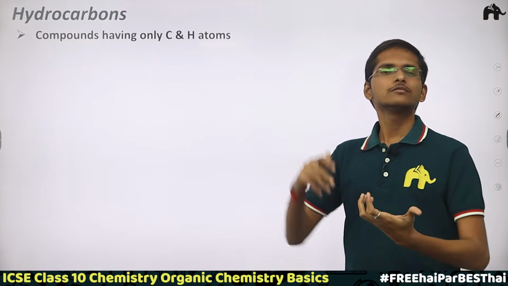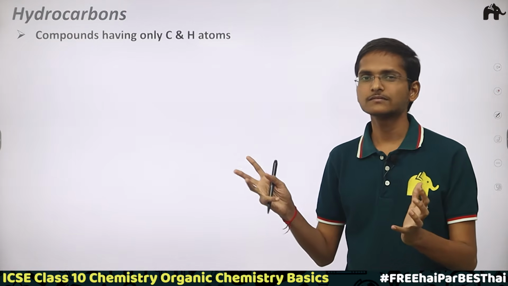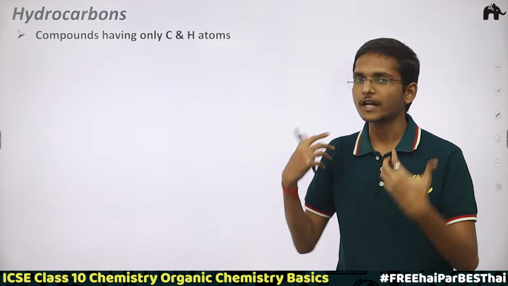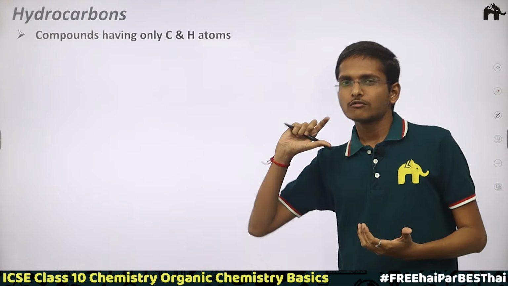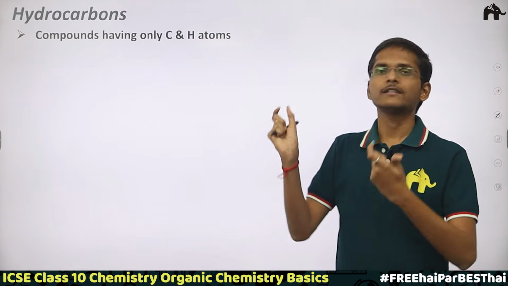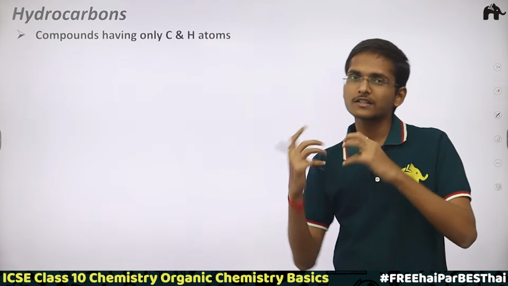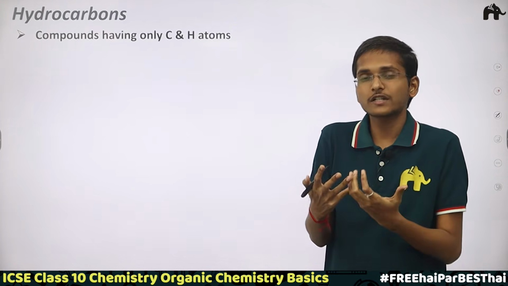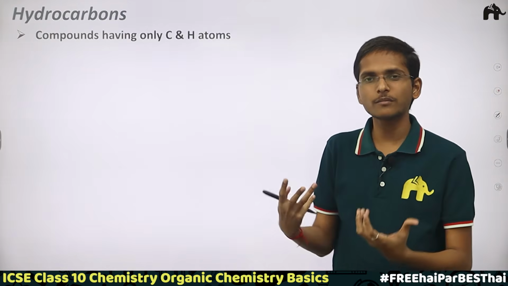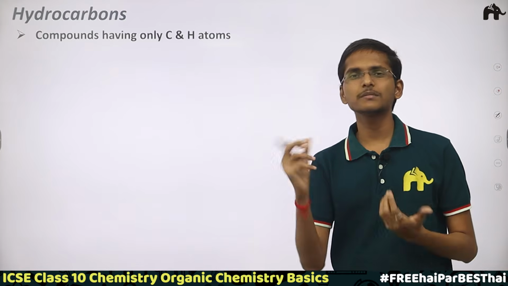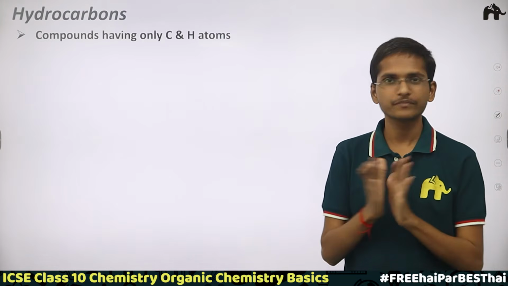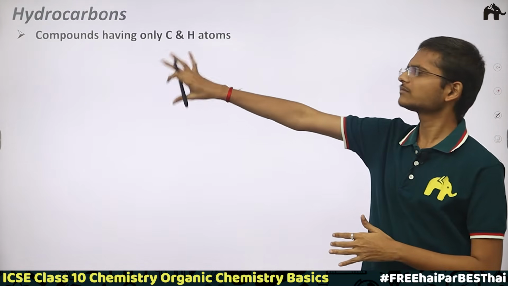Now as I have told you, once we finish with the unique nature of carbon atom, then we are going to start with the hydrocarbons and the derivatives of hydrocarbons. Once we understand what hydrocarbons and their derivatives are, we would understand what organic compounds are, because organic compounds are simply the compounds of carbon, and the compounds of carbon means hydrocarbons and their derivatives. So first of all, hydrocarbons.